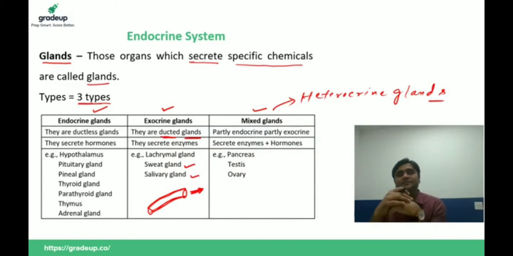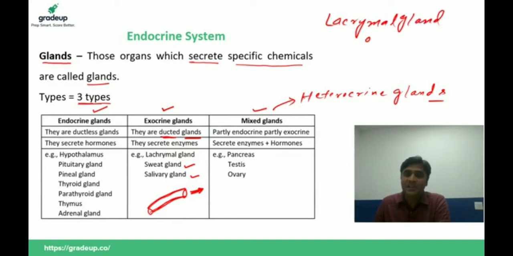As you know, there are three pairs of salivary glands in our body. One pair is present below the tongue, one pair is present below the bone known as the mandible, and one pair of salivary glands is present below the ears, called parotid glands. Clear? From all these places, saliva is secreted into our buccal cavity through a duct or tube. So you can say ducted glands are called exocrine glands, such as the lacrimal gland, also known as the tear gland, which secretes tears.